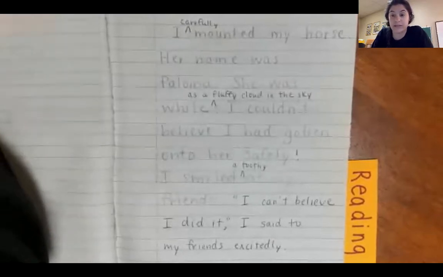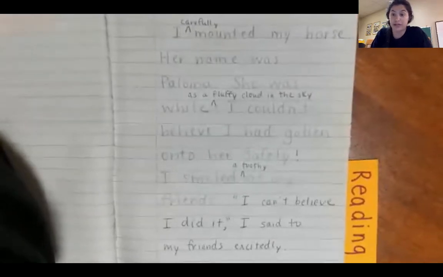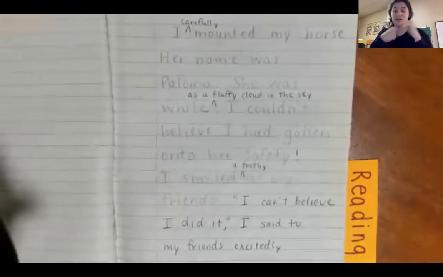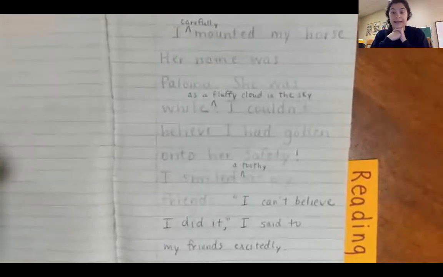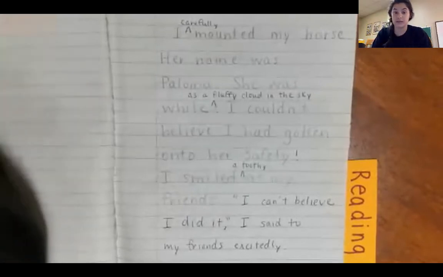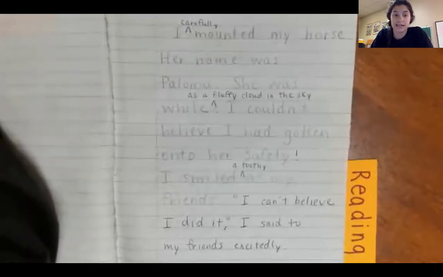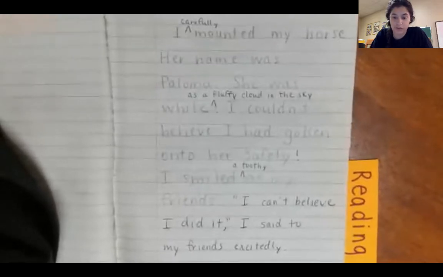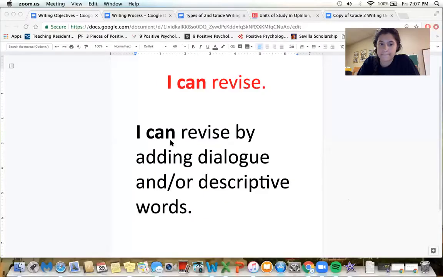I have a lot more pages in this story, or in my information book, or in my opinion piece. So folks, go back today and really add some adjectives and some dialogue in if you are able to do that. Because today is the last day to revise, to make your story long and strong. So remember, here's our goal for today. I can revise by adding dialogue and or descriptive words. Good luck, folks. Tomorrow we start editing and we're almost to publishing.